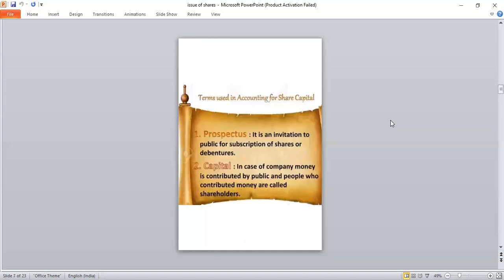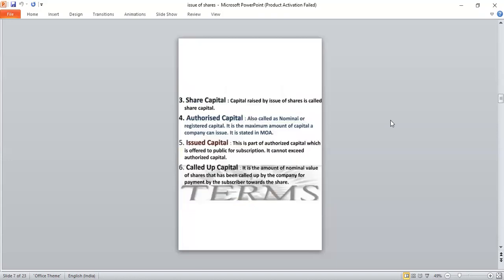Then next one, terms used in share capital. The first one, prospectus. It is an invitation to the public for subscription of shares or debentures. Do you know the prospectus? It is an invitation to the public for subscription of shares and debentures. Then next one, capital. In case of a company, money is contributed by the public, and the people who contribute money are called shareholders. And then third one, share capital.